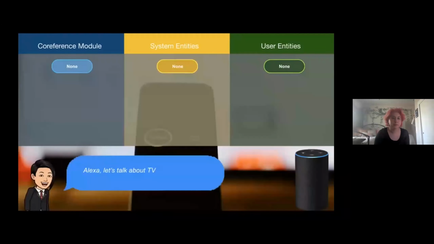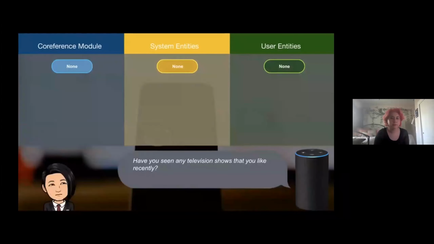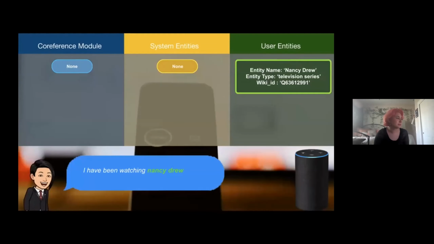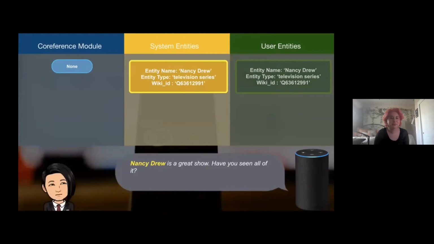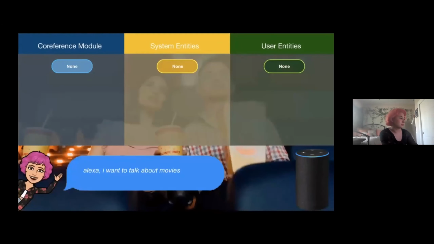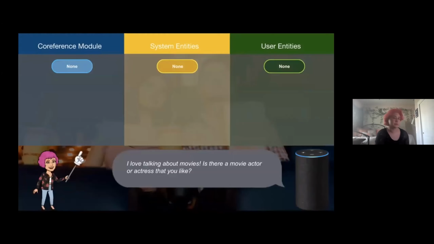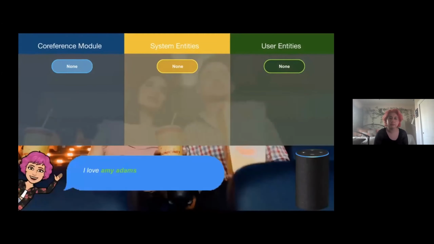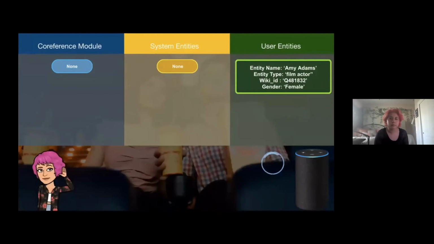Alexa, let's talk about TV. Have you seen any television shows that you like recently? I have been watching Nancy Drew. Nancy Drew is a great show. Have you seen all of it? No, not yet. I've only seen part of it. Alexa, I want to talk about movies. I love talking about movies. Is there a movie actor or actress that you like? I love Amy Adams.